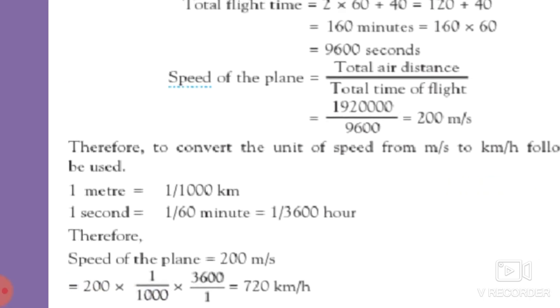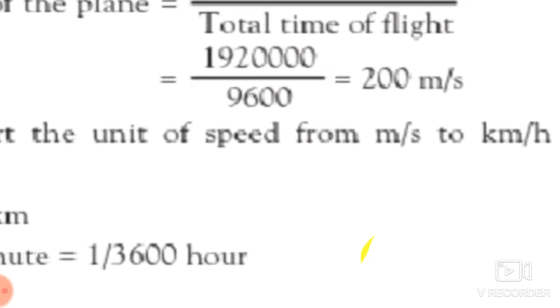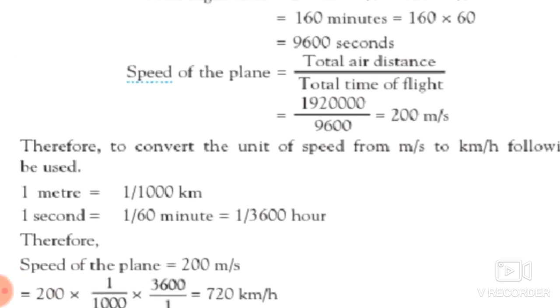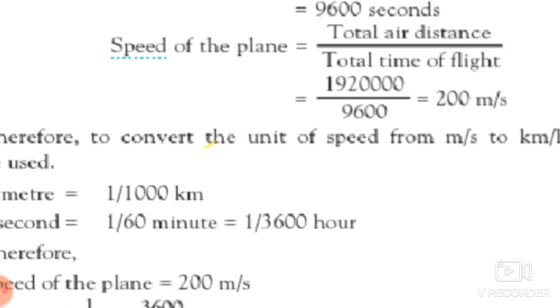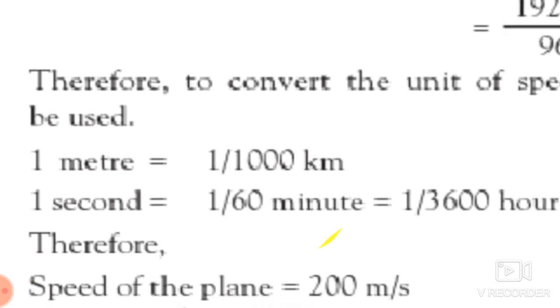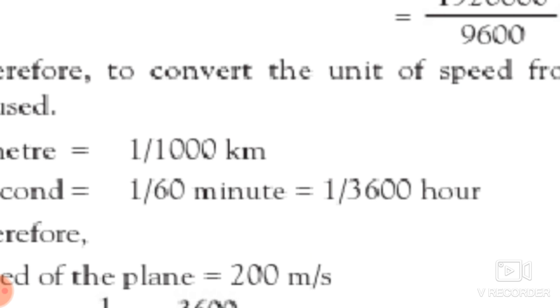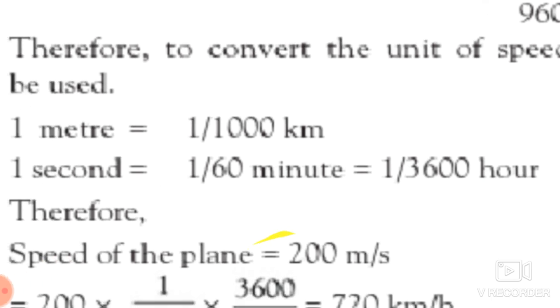So we know that 1 meter is equal to how much kilometer? 1 meter is equal to 1 upon 1000 kilometer, and 1 second is equal to 1 upon 60 minutes, which is equal to 1 upon 3600 hours.